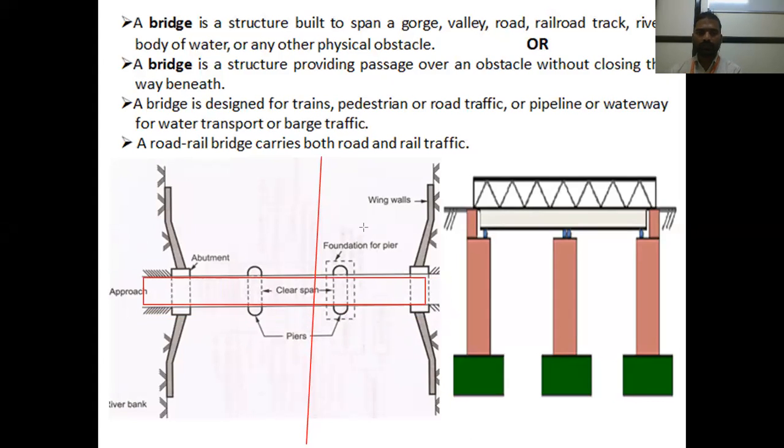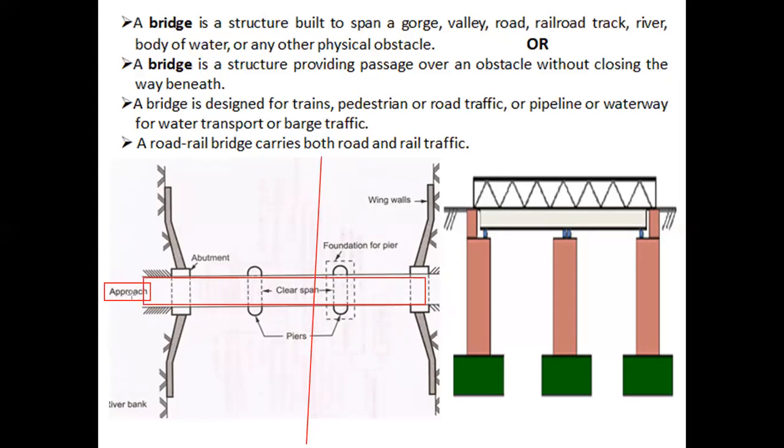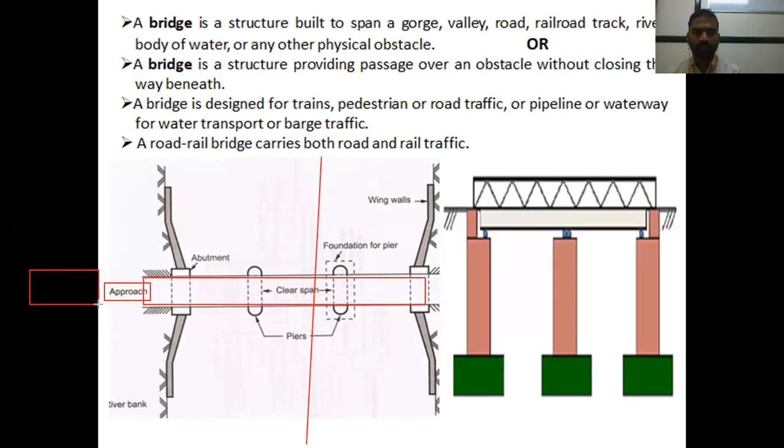There are different terms. The first term is approach. Is it visible? Approach. Yes, sir. Approach means, before coming to this bridge there is a road, correct? We have to come from the road to the bridge. The connecting part between the road and the bridge is called the approach.